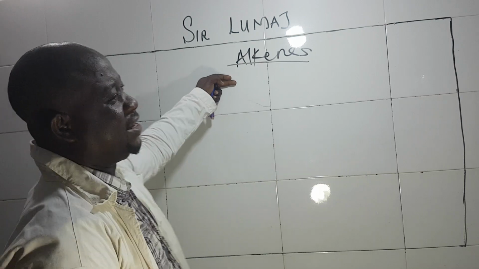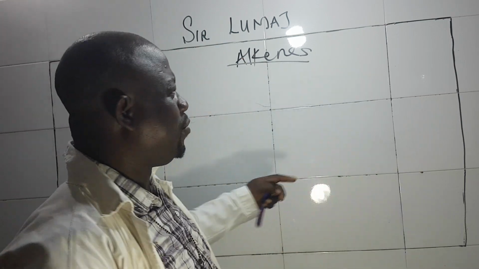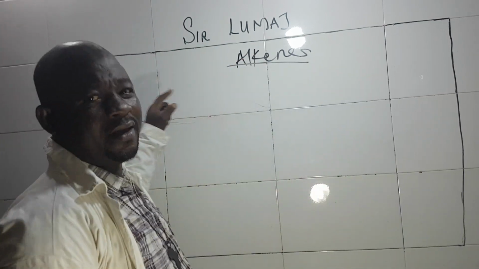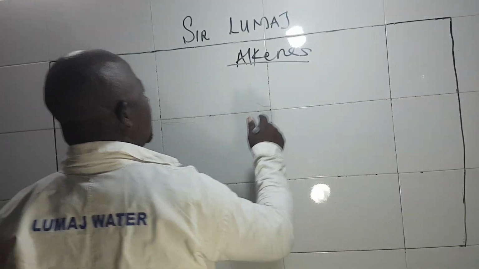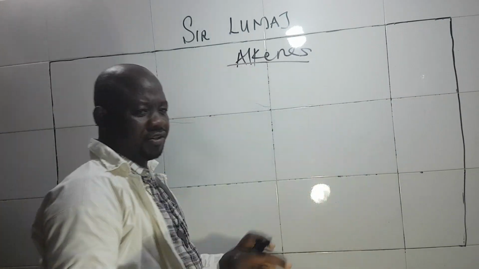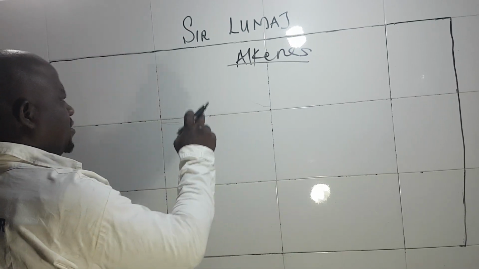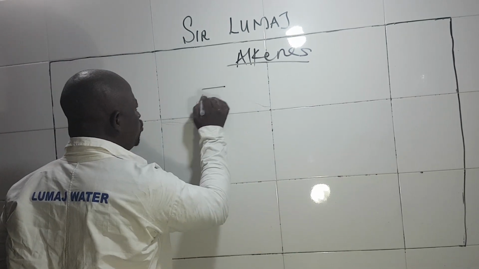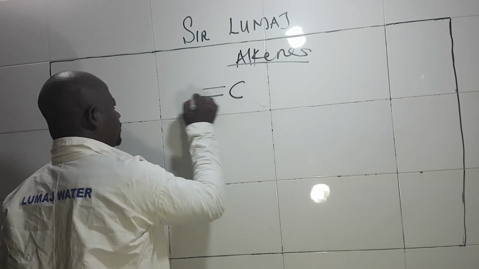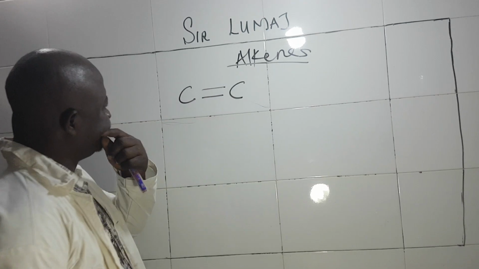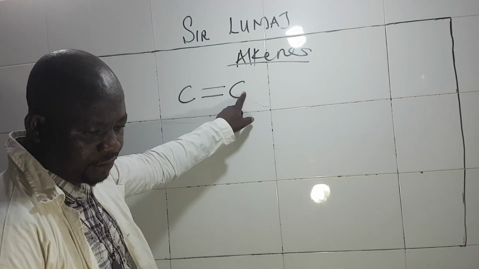This one is an unsaturated hydrocarbon, while your alkane is a saturated hydrocarbon. In alkanes, there are single bonds, carbon to carbon, while here we have carbon to carbon double bond.